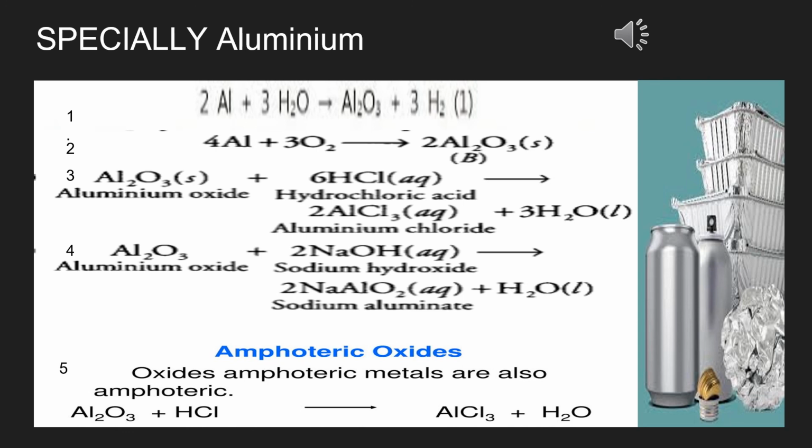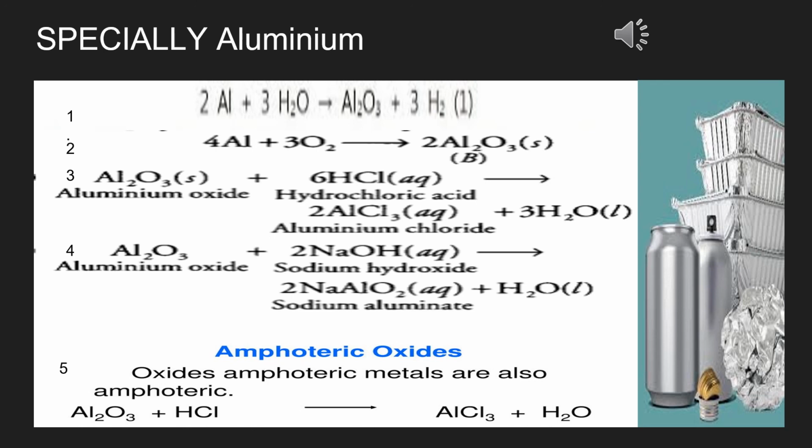Getting this light particularly to aluminium. The reason I too don't know, but I have found that this particular aluminium is taken at length in NCERT, and let us revise it because it will help us to revise all our concepts regarding aluminium, our metal. Aluminium is a metal going to lose 3 electrons. The very first reaction is aluminium reacting with water. So it is going to form aluminium oxide, that is Al2O3. Along with it, hydrogen gas is liberated. But when aluminium is reacting with oxygen, then Al2O3 is formed.